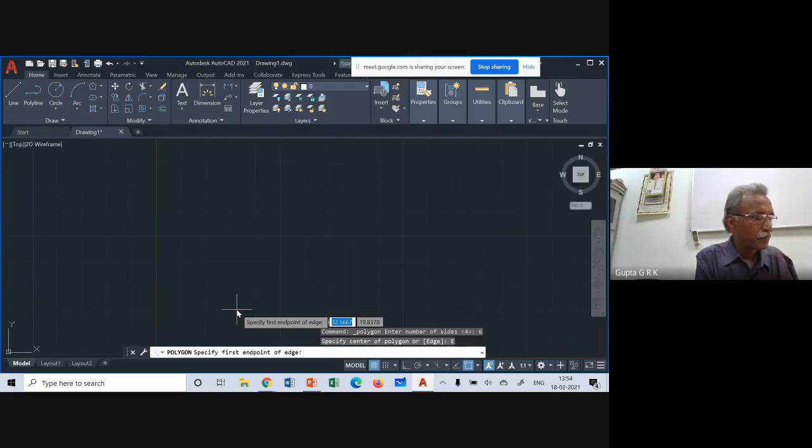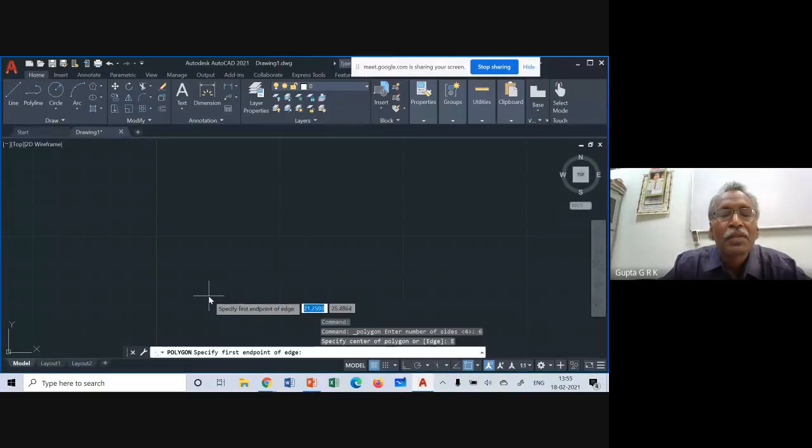Side of hexagon is 40. So I'll click one point here and I take ortho. I want a horizontal line like this and I type 40. Okay, now it is coming big.